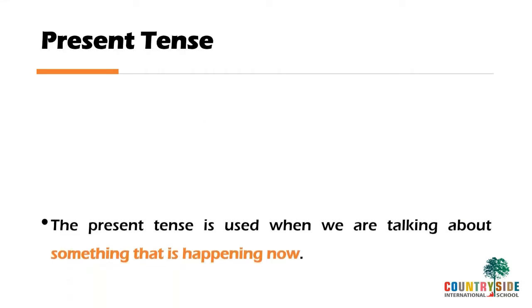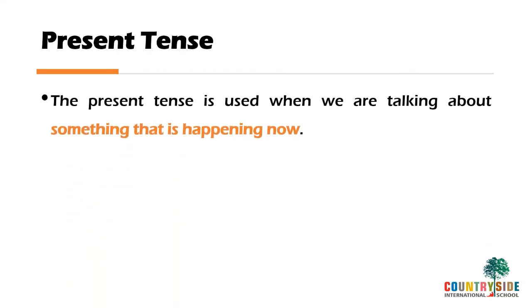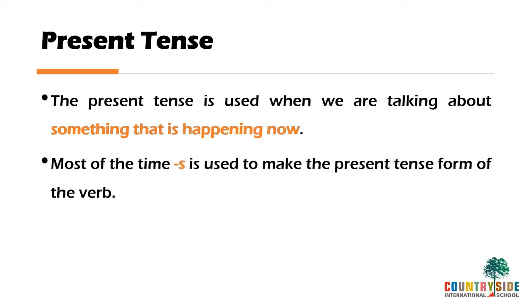Present tense. Present tense is used when we are talking about something which is happening now. Right now, you are listening to my voice. That is present tense. And most of the time, S is used to make the present tense form of verb. When you have to change a verb into present tense, you have to use S behind it.